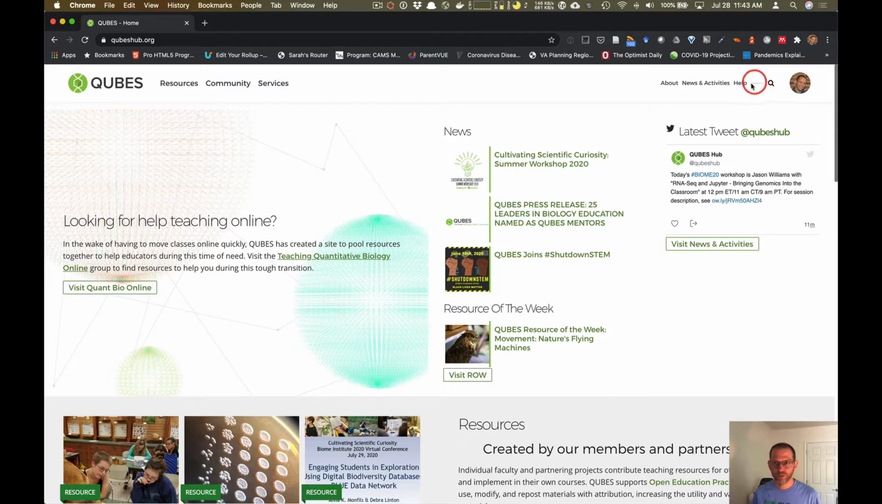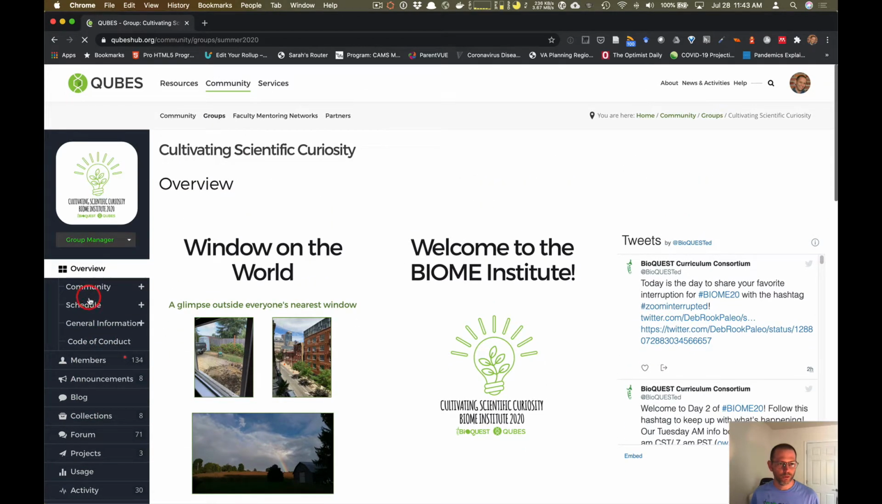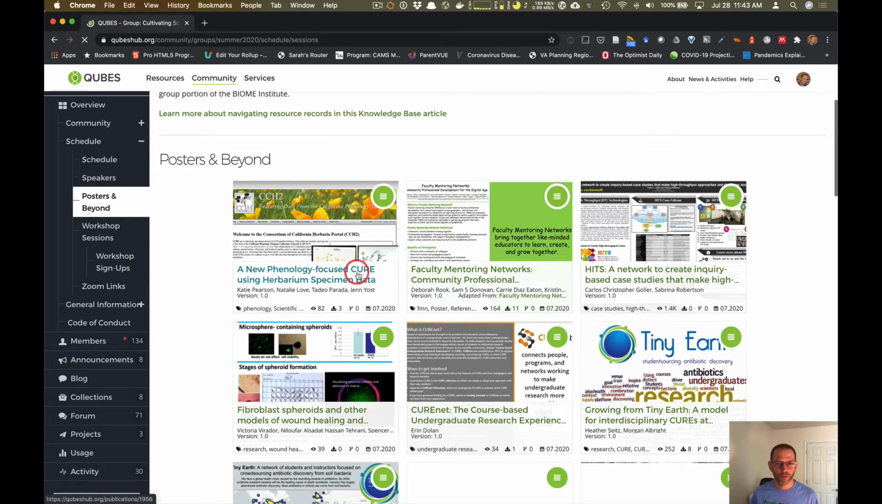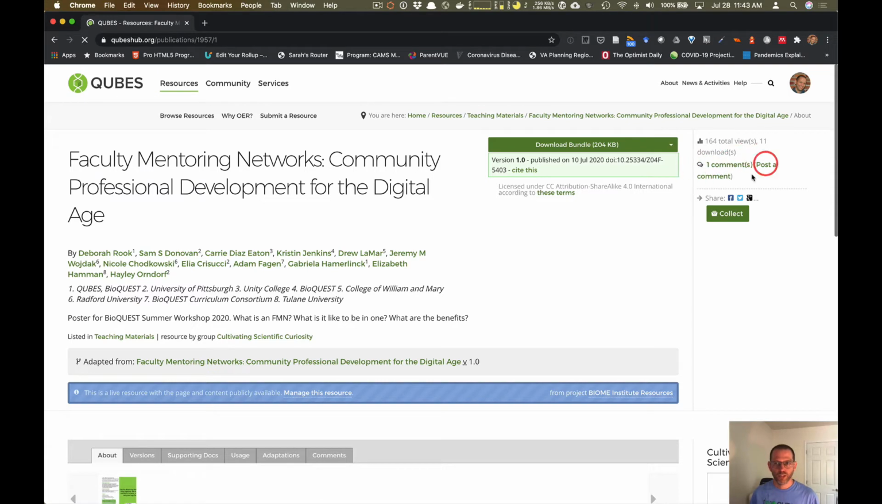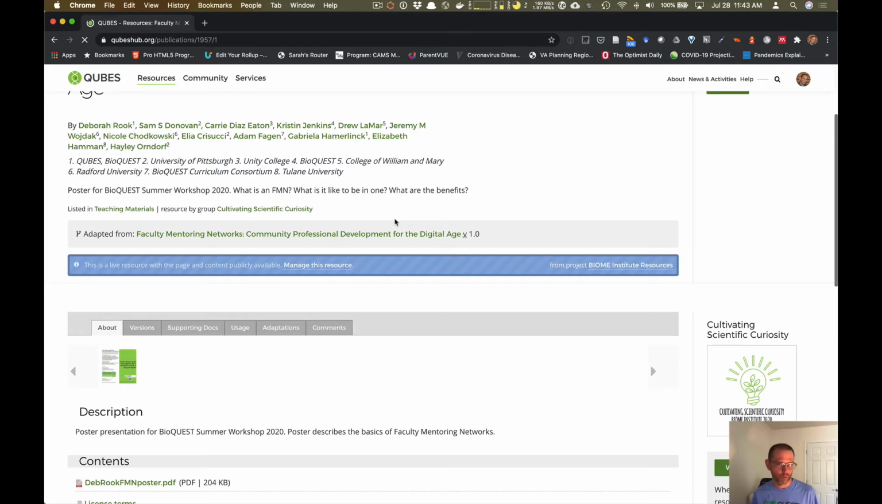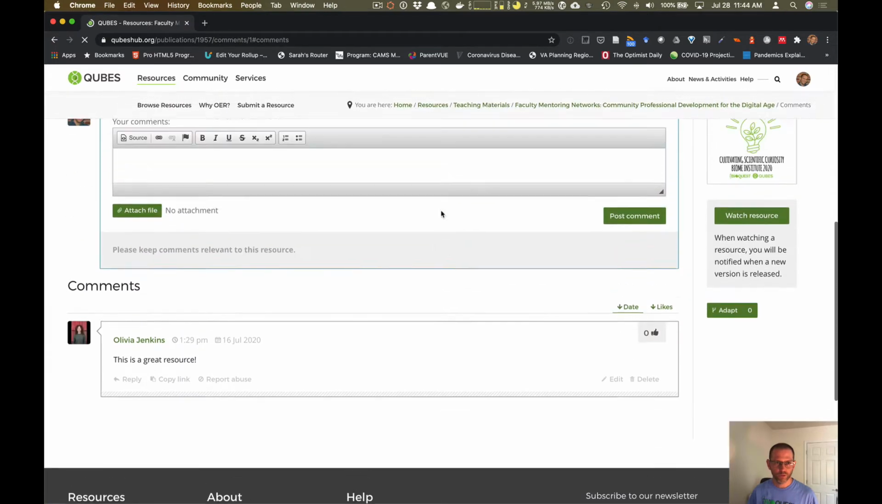Just to make sure everyone knows what I'm talking about by making a comment, let me see if I can find the posters and beyond. So let's say I go to one of these. I'll just click the very first one. Actually, let's go to this one, because I think it does have a comment. This is what it should look like when your poster has been published to Cubes. In the upper right, you'll see this little tab that says comments. If you click it, this is where you will see the comments.